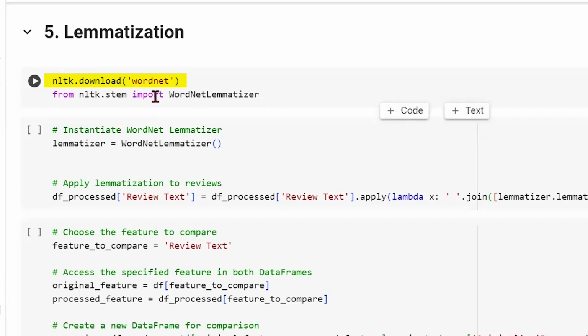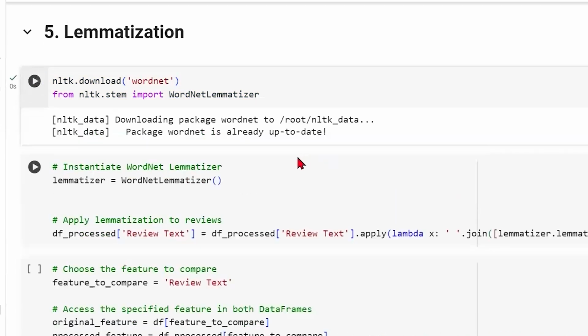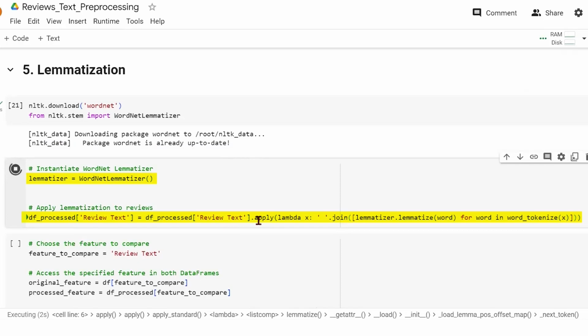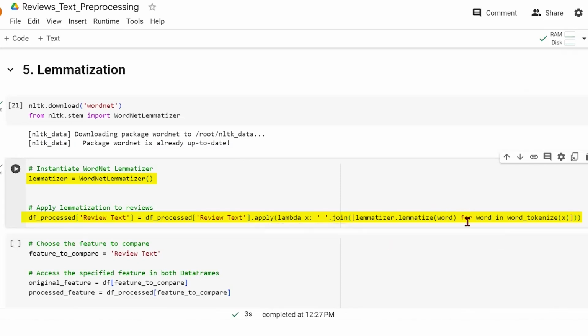So we are again importing the WordNet Lemmatizer here from the NLTK library, and we are instantiating the Lemmatizer. Now, Lemmatizer again works on the tokens. So what we are doing is, for each word in word tokenize X. Why are we tokenizing? Just some time back, we joined everything back. So we are tokenizing it again. And we are saying we'll take each unit of the tokenized state of the review text and apply the lemmatization to it.